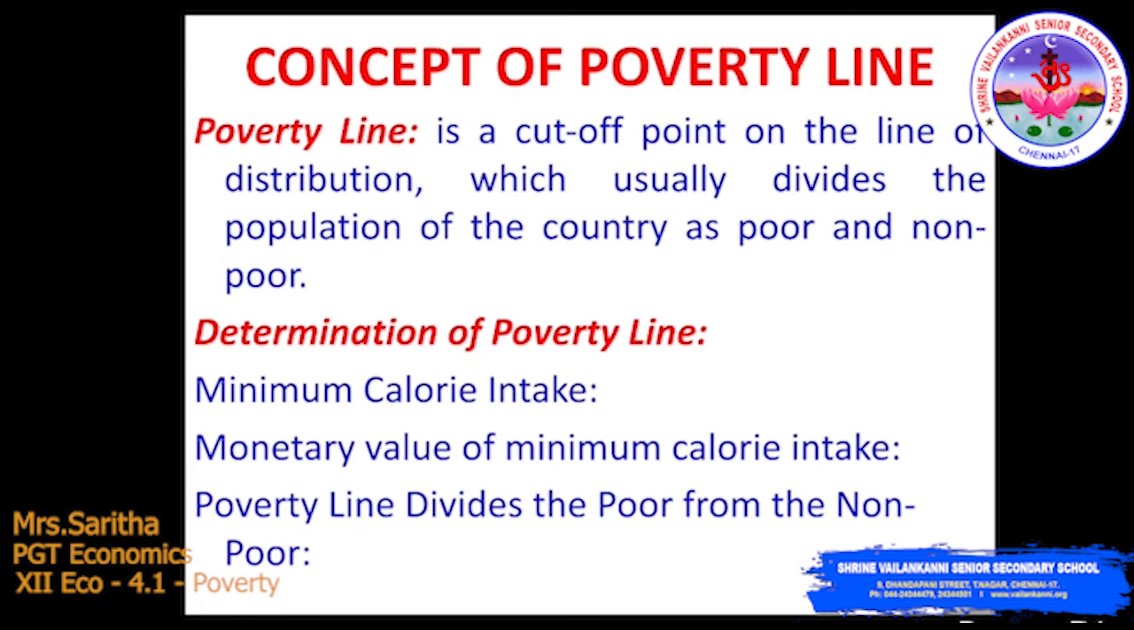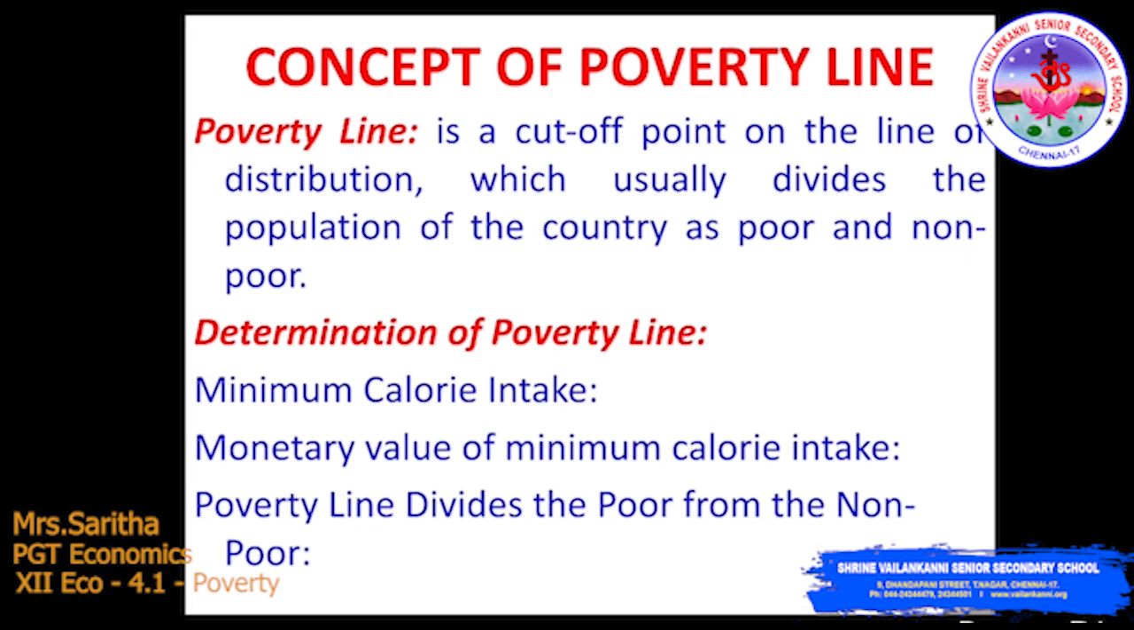Now let's move on to the second point, the monetary value of minimum calorie intake. Again, according to the Planning Commission, the monthly per capita consumption expenditure in 2011-12 is worked out to be rupees 816 per person in rural area and 1000 in urban area. In urban areas the consumption expenditure is higher, the cost of living is higher when we compare with the rural. That's what they fixed: 1000 for the urban and 816 per person for the rural area.